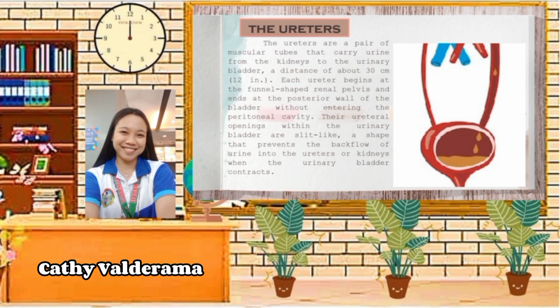So, just like what I've said a while ago, ito yung responsible sa pagtransport ng urine from the kidney to the urinary bladder. Dito dumadaan yung urine mula sa kidney papuntang urinary bladder. In other words, the ureter is the tube that connects the kidney and urinary bladder that carries waste product just like the urine. So, yung ureteral opening within the urinary bladder ay responsible para ma-prevent ang urine sa pag-flow backward nito.